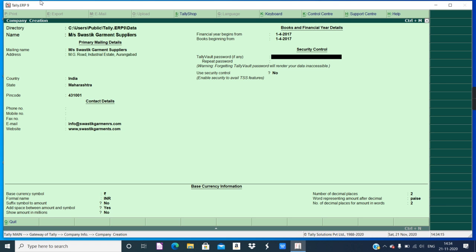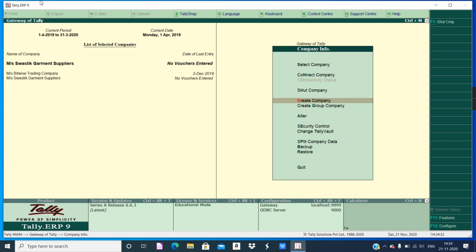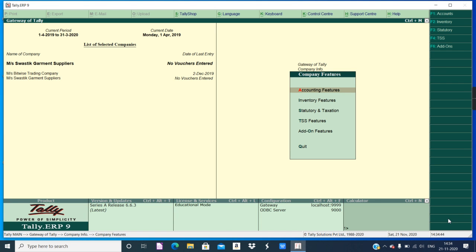We have to enter the GST identification number in features of the company, that is the F11 key. At least for Tally, it is the F11 key. I am not aware about the other software. So all the details given in the question are entered. So we will accept it, or you can use Control A to save the entries in the whole screen. Now we will go to the F11 key and enter the GST identification number in the third option, that is statutory and taxation.